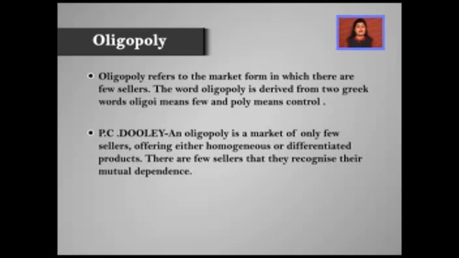Such firms, while competing with each other, sometimes enter into certain price agreements also. But since we are not going to go into this much detail in your syllabus, I think that should be more than sufficient for you. So dear students, now you're very much familiar with the various market forms which you come across while you indulge in buying and selling. So the main market forms, very quickly: perfect competition, monopoly, monopolistic competition, and oligopoly. Thank you.